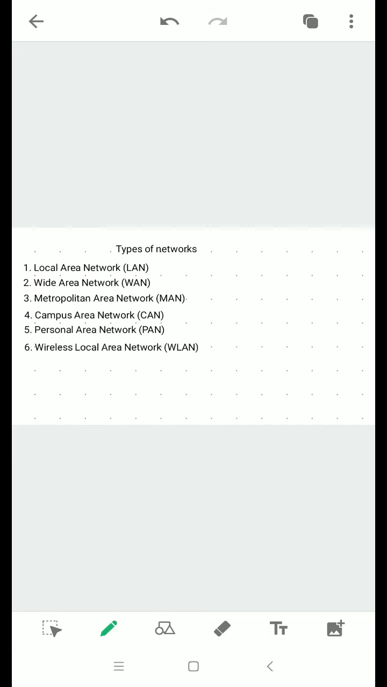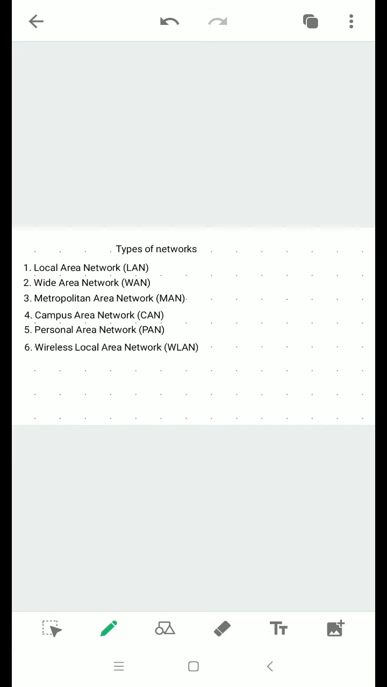Campus area network. It connects computers which are larger than LAN but smaller than metropolitan area network, such as a university campus or any commercial complex. It is a wired network which provides access to only that particular campus or building. That is campus area network, CAN.